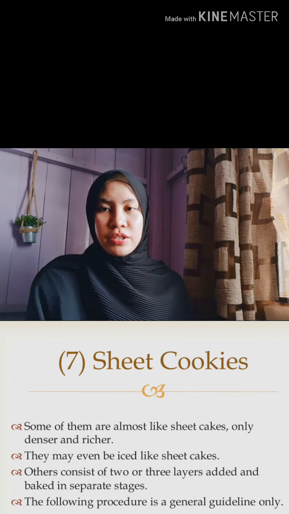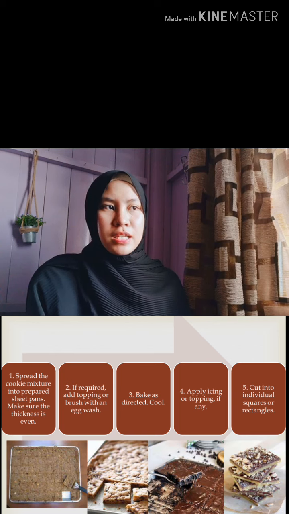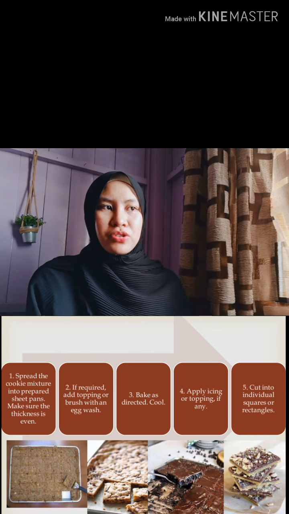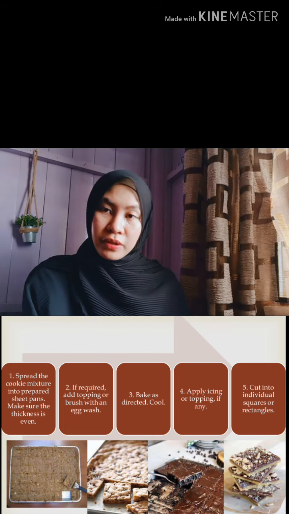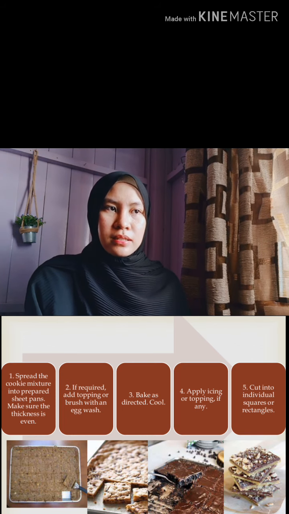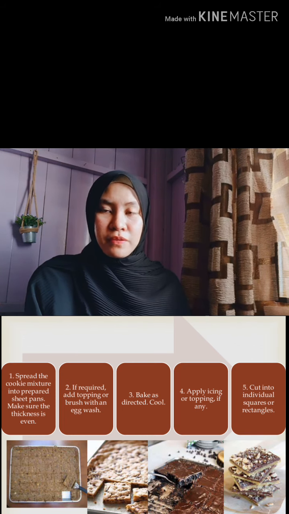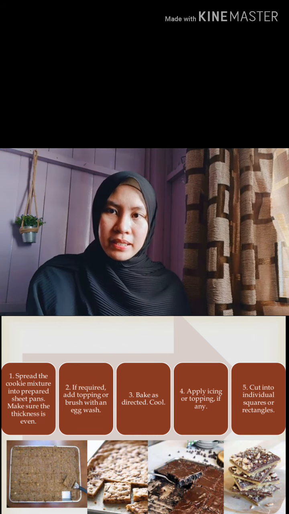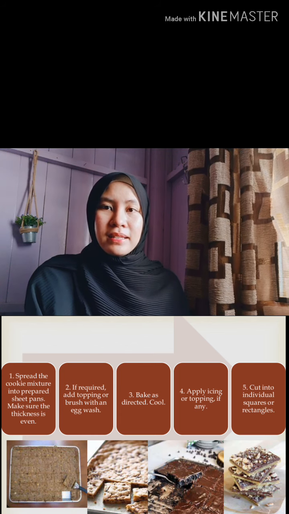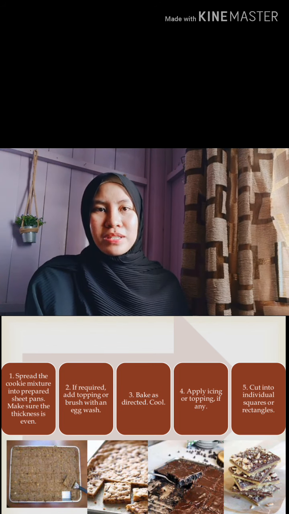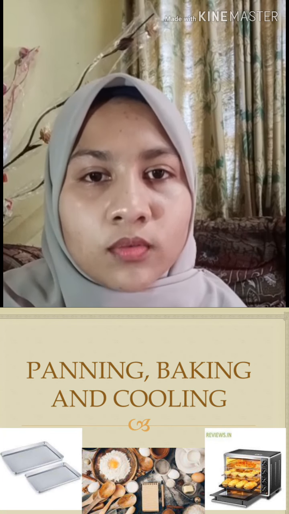How to make sheet cookies? First, spread the cookie mixture into prepared sheet pans and make sure the thickness is even. Then, if required, you can add a topping or brush with an egg wash, and then bake and cool. Then apply icing or topping, and the last step is to cut into individual squares or rectangles. Proceed with the panning, baking and cooling.